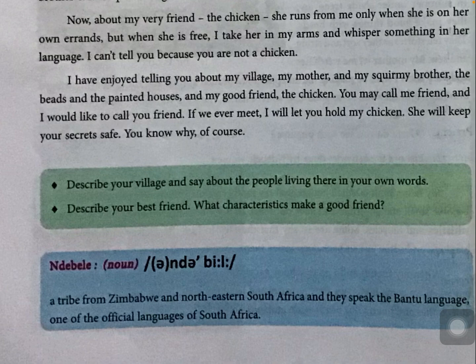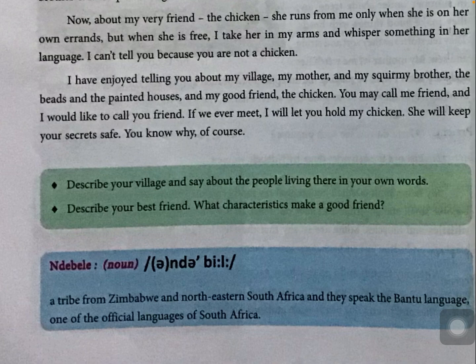Describe your best friend. I think you will be very active by listening this question. Write about your best friend and what characteristics make a good friend. What are the good features that you have observed in your friend?